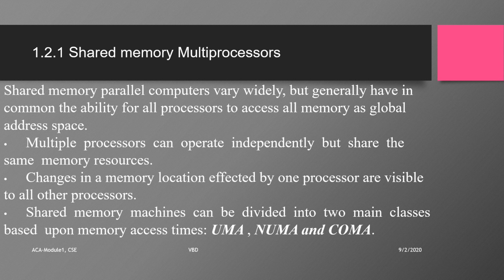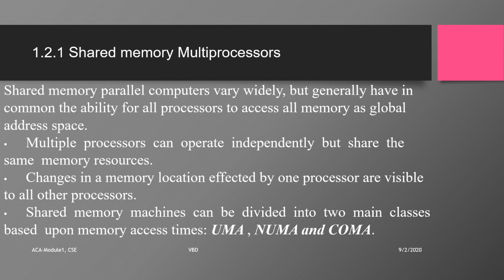All the processors can access the memory as a global address space. Processors can work independently, but they share the same memory resources. When a memory location is changed by one processor, the change will be visible to all other processors because the memory is global.